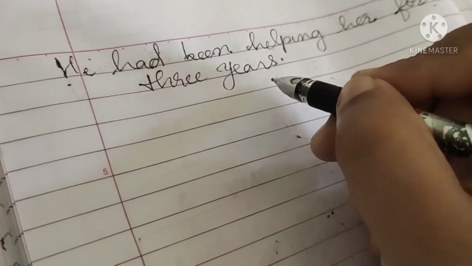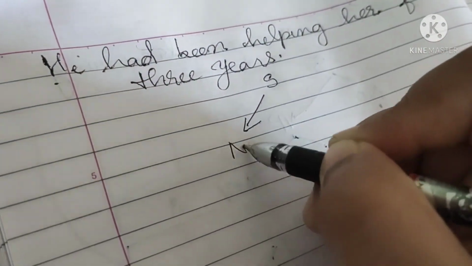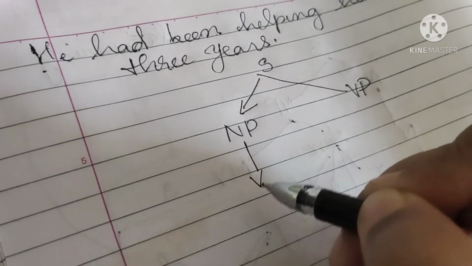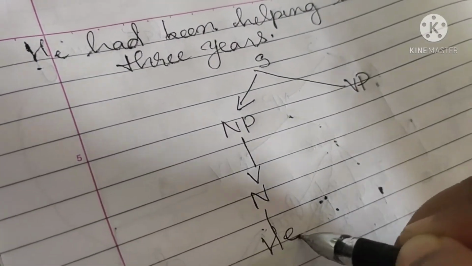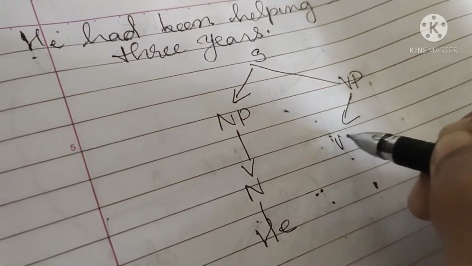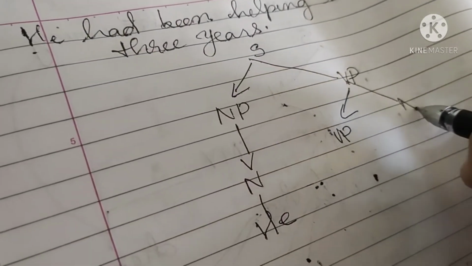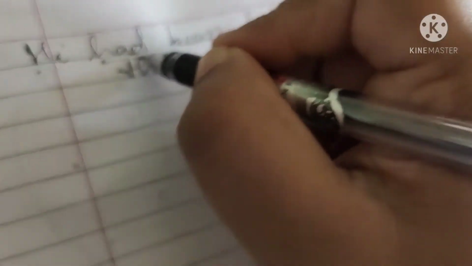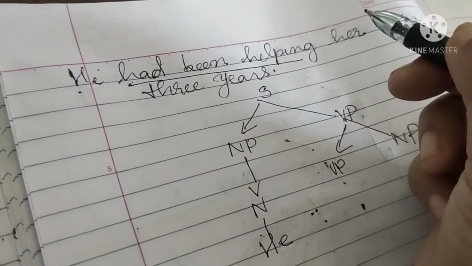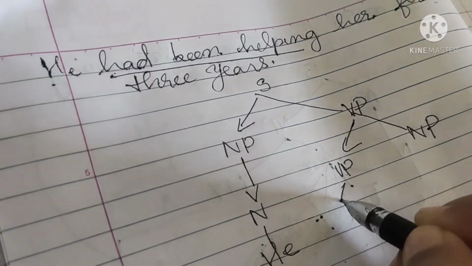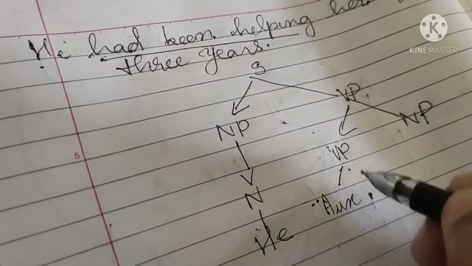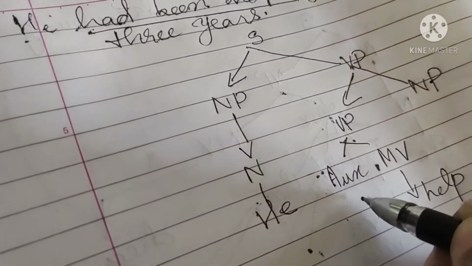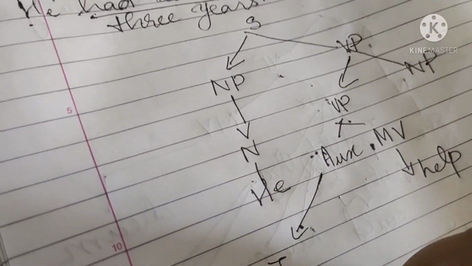Let us see that. Sentence into noun phrase and verb phrase. Noun phrase, noun we have he. Verb phrase is again into verb phrase and noun phrase. Here the verb phrase is had been helping. So here in this verb phrase we can put auxiliary and main verb. Help is the main verb. Auxiliary we have got tense.